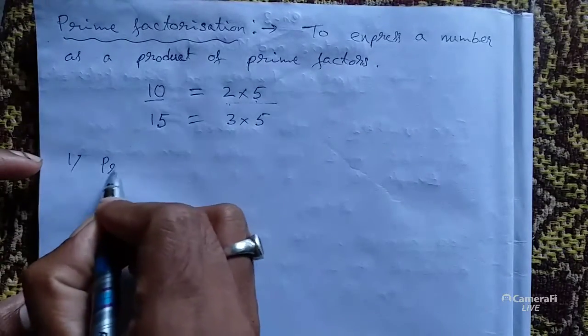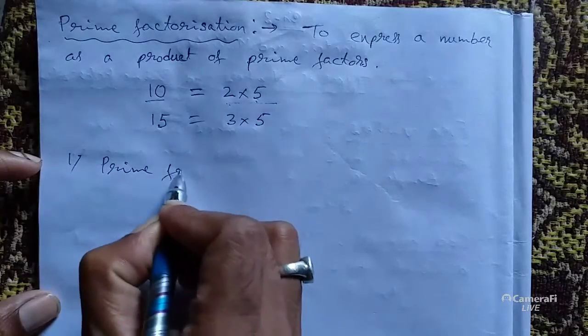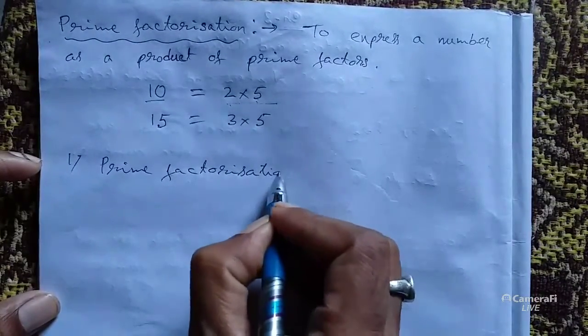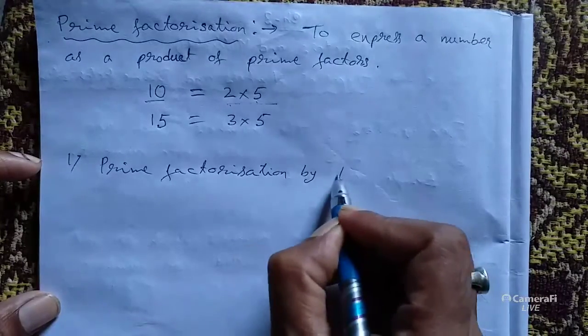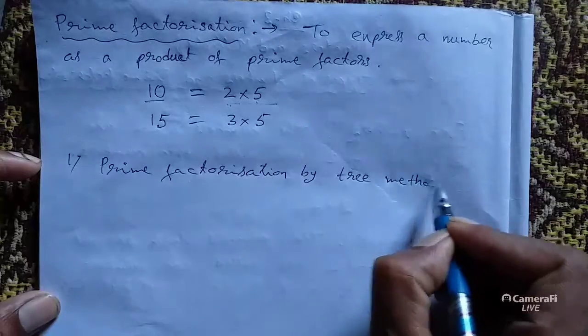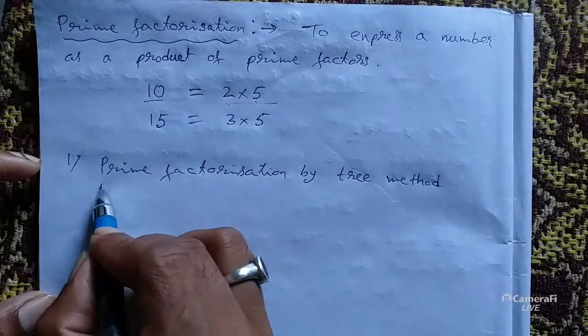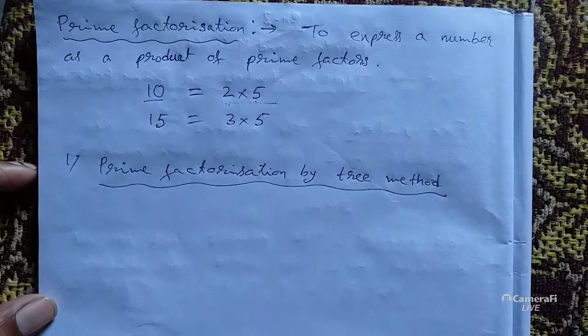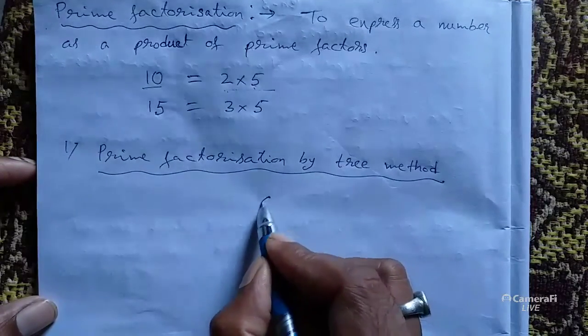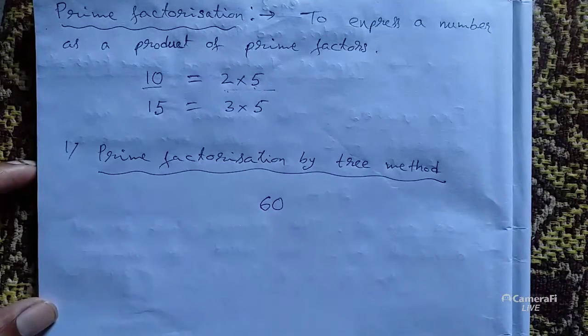First one is prime factorization by the tree method. Prime factorization by tree method. Suppose the number is 60. I am going to prime factorize this 60.